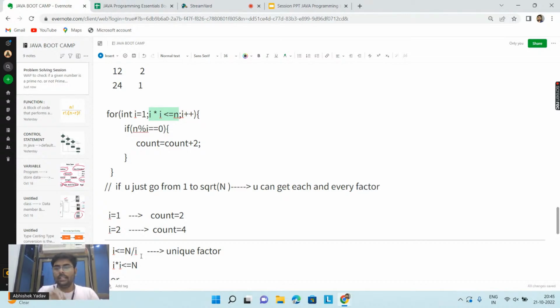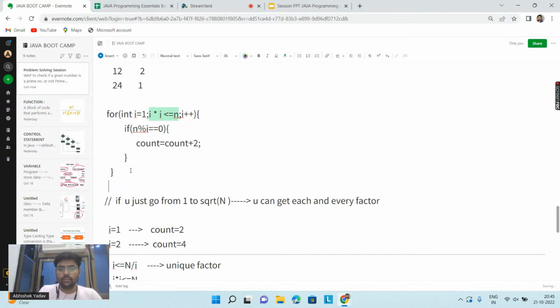So there is one loophole in this program. I will come to this point, but you are saying, hey, if I have to count all the factors of a number, then also I will use this program. And if I have to check whether the number is prime or not, then also I will use this for loop, because this is the optimized version of my brute force solution, right?